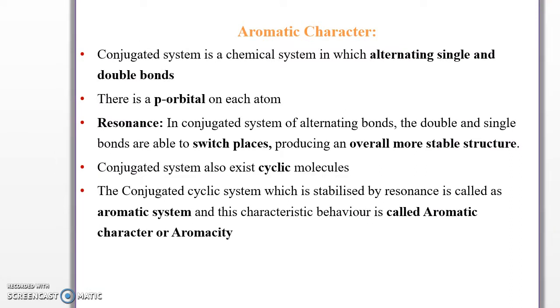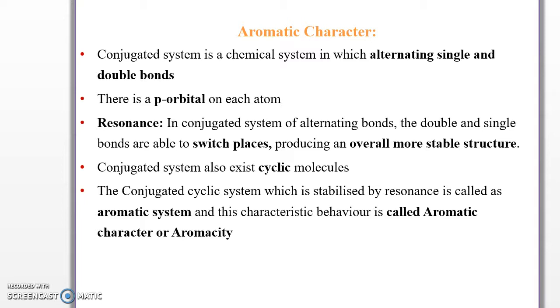Next one, that is aromatic character. A conjugated system is a chemical system in which alternating single and double bonds form. There is a p orbital on each atom. In resonance in a conjugated system of alternating bonds, the double and single bonds are able to switch their places, producing an overall more stable molecular structure.